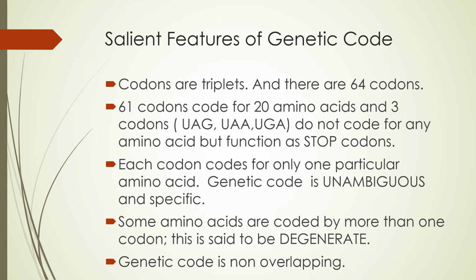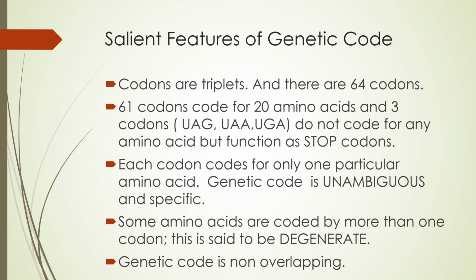And genetic code is non-overlapping. Non-overlapping means that if 3 letters are written, then no letter can be common with the next codon. It is a set of 3 only, so not a single base can be common between two adjacent codons.